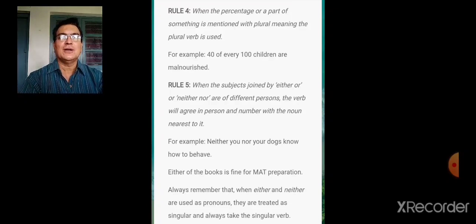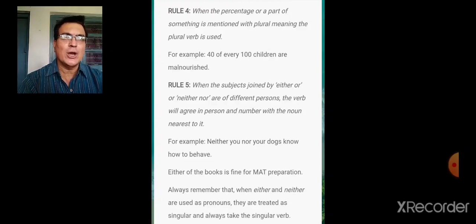So how many children are there? 40 children. So naturally you have to use plural verb. So 40 of every 100 children are malnourished. So the meaning is plural here, and therefore you have to make use of plural verb.